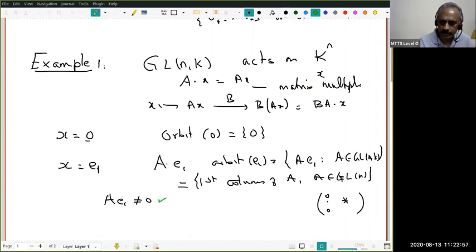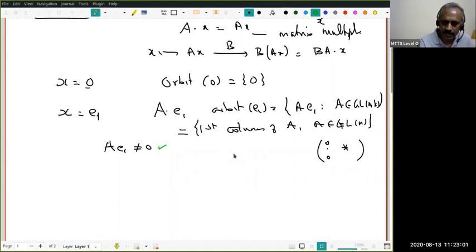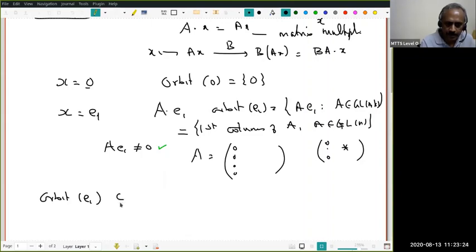A of E1 could never be 0. If you are unconvinced, then if it is 0, the matrix A of E1 is the first column. Therefore, this is my A, right? Now take the determinant, it will be 0. You understand? Okay, so this is non-zero. Very good. Therefore, what I know is orbit of E1 is contained in Kn minus 0.